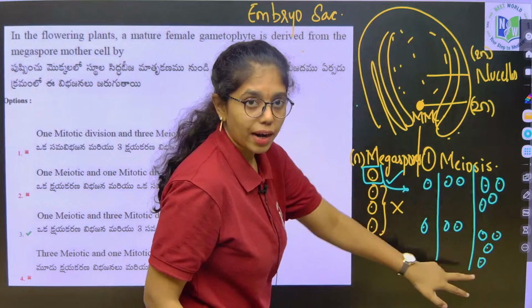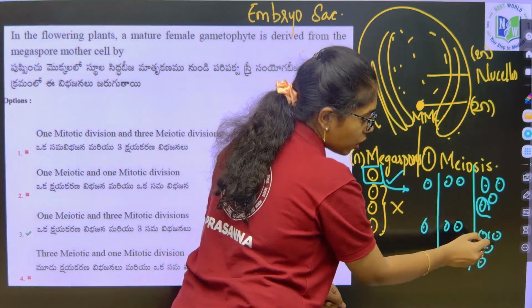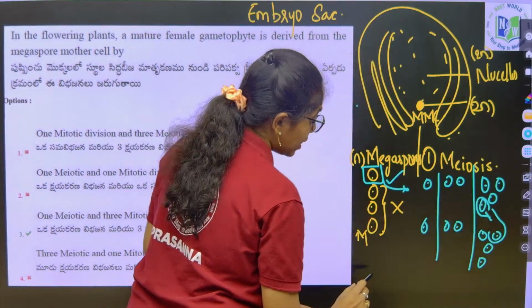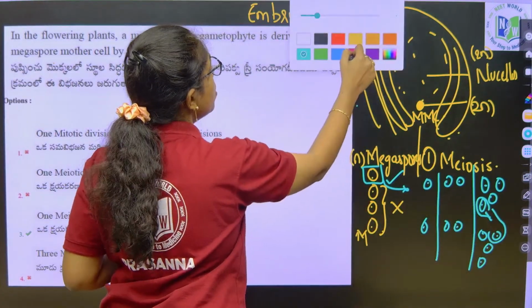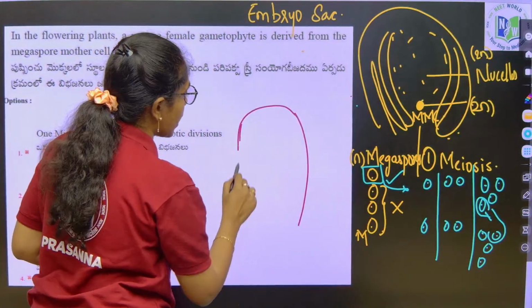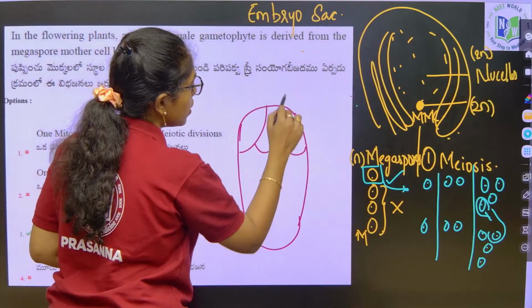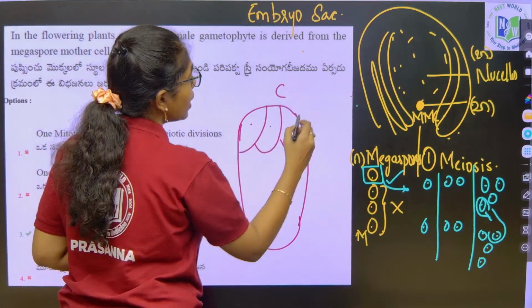From this 4 and 4, one of the nuclei will come to the center, and here also one nucleus will come to the center, which gives rise to the 7-celled 8-nucleated condition in the embryo sac. Okay. So, here the upper 3 cells towards the chalazal end are called what?